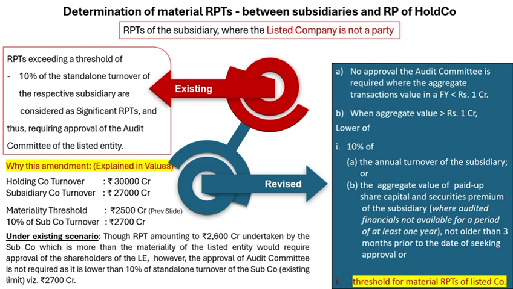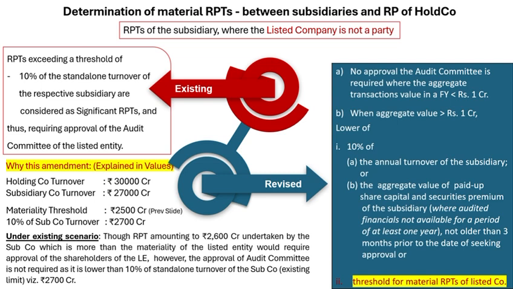As per the older regime computation, it would not require the approval of the audit committee since its 10% threshold was rupees 2,700 crore, though it requires shareholders' approval. Now, with the lower of 10% test or new scale-based threshold, anything over 2,500 crore gets flagged.